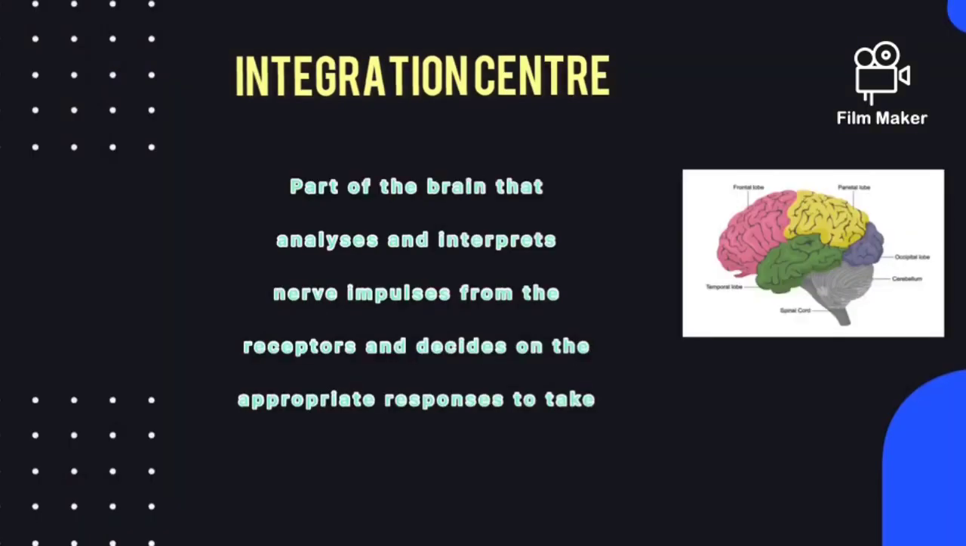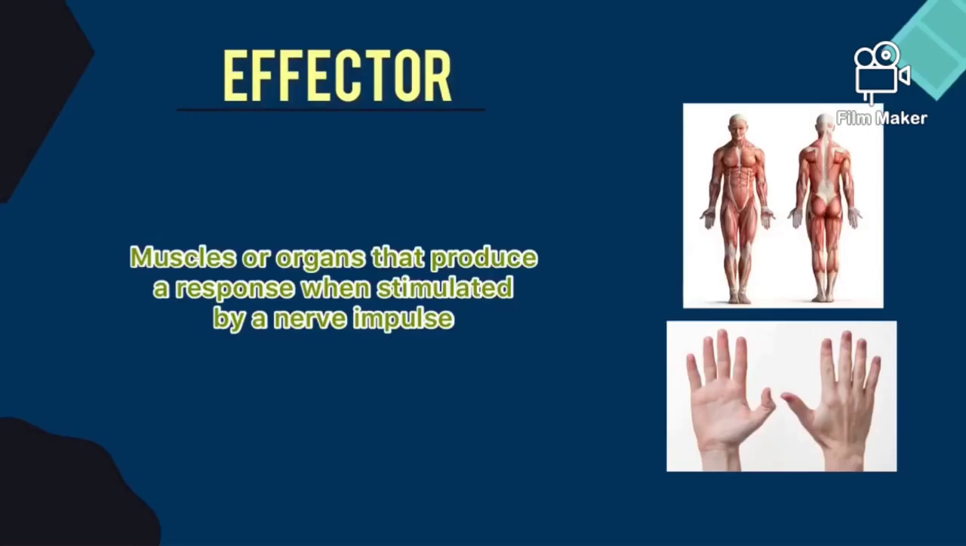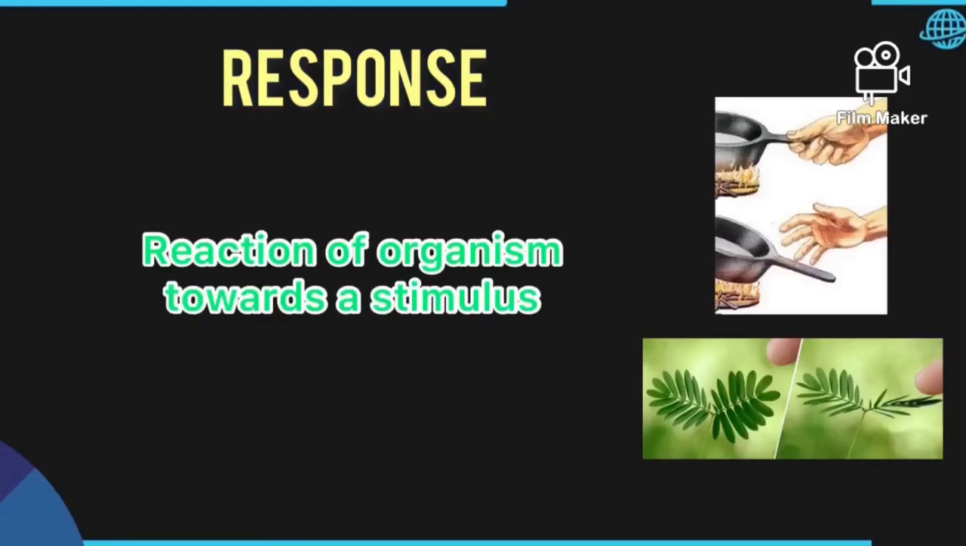Integration center is a part of the brain that analyzes and interprets nerve impulses from the receptors and decides on the appropriate response to take. Effector is muscles or organs that produce a response when stimulated by a nerve impulse. Lastly, response is a reaction of an organism towards a stimulus.